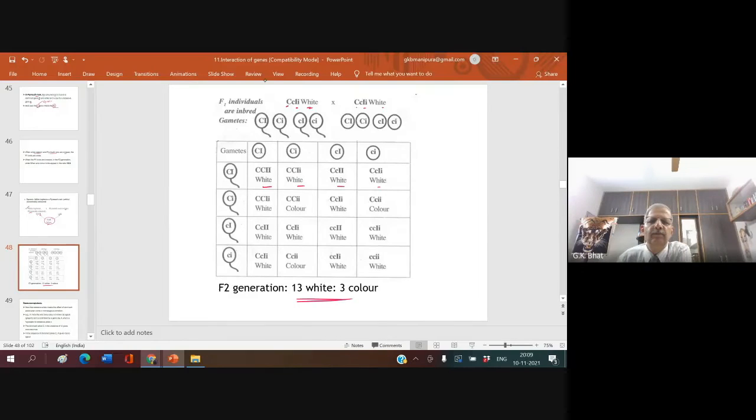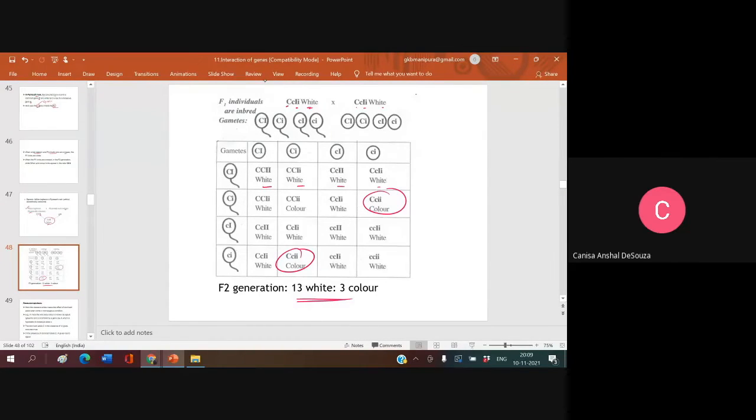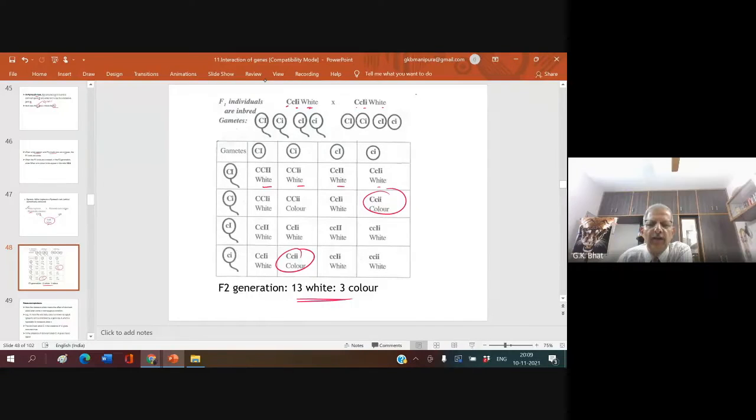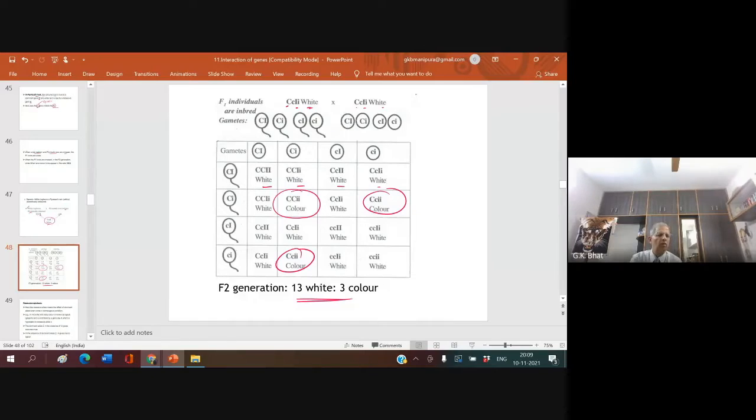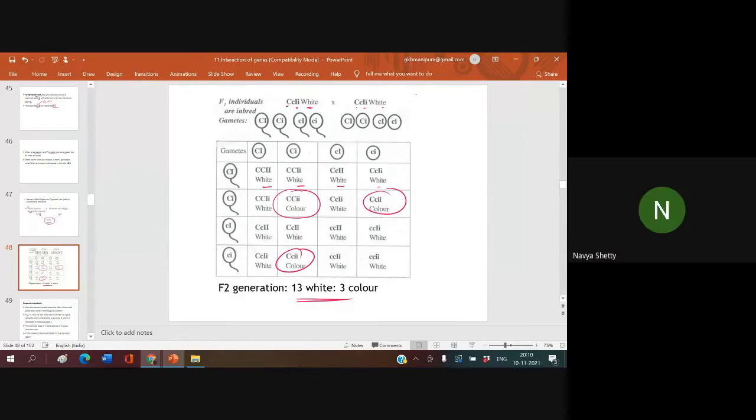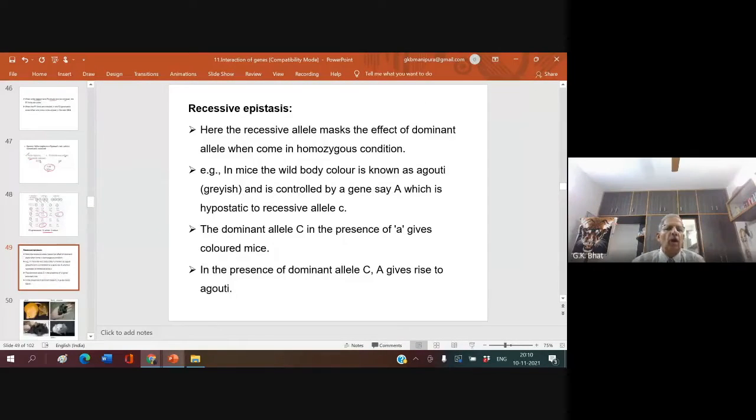Is it correct? Yes. Why are they colored? Because the I gene is recessive. Inhibiting gene is recessive. Therefore, they are colored. Understood? Is it clear? Yes, sir. This is an example for? This is epistatic. An example for what? Dominant epistasis. Now let us look into recessive epistasis.